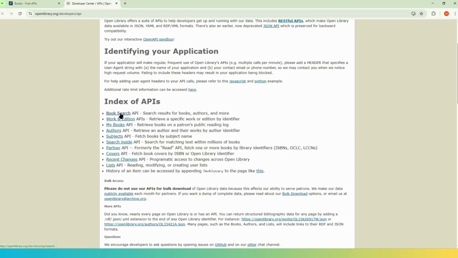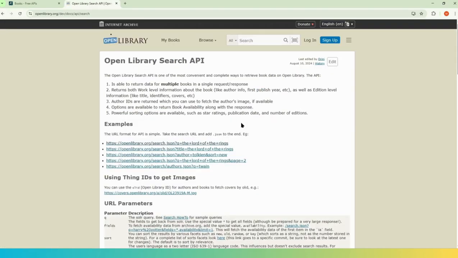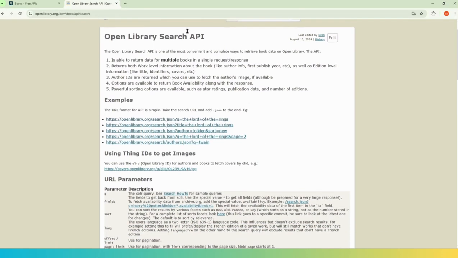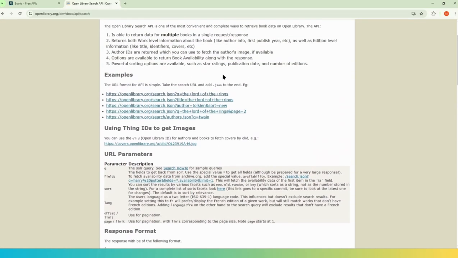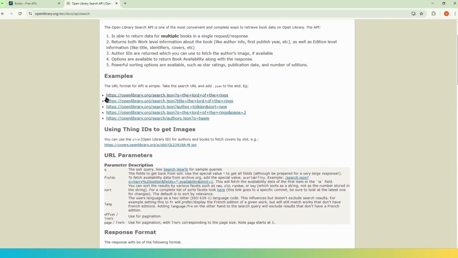Now we will open one of these APIs, which is the book search API. So here are the book search API related details. If you see here, you can see the endpoint of this API. With this endpoint, you also have the parameter q where we are passing the book name. Here you can see title. This is also a parameter for this particular endpoint. Then the author is also a parameter. So these are the few parameters by which you can perform the search on this Open Library.